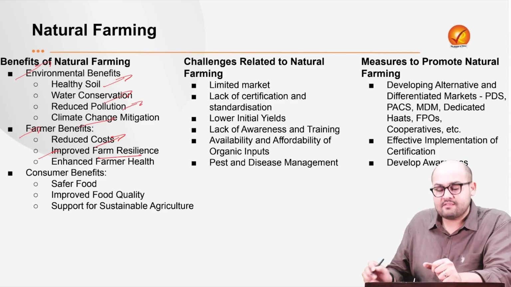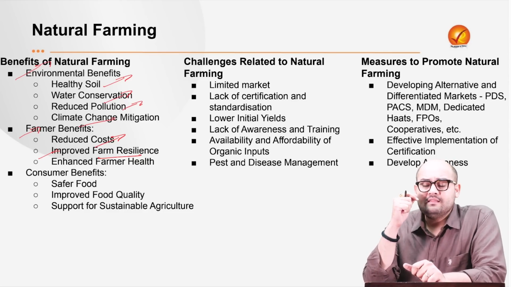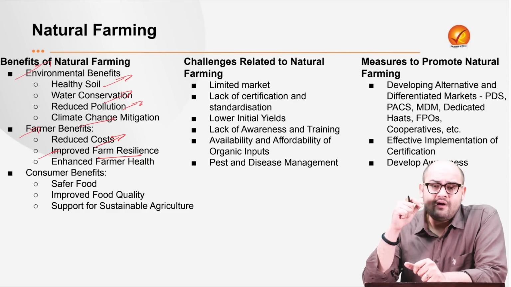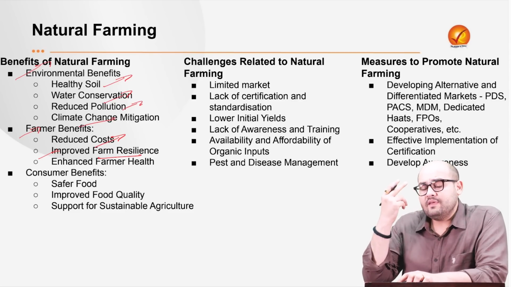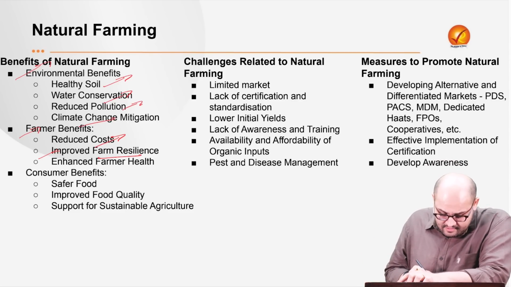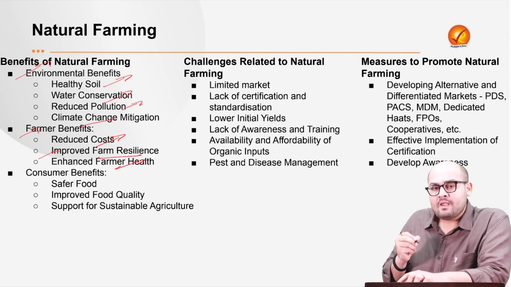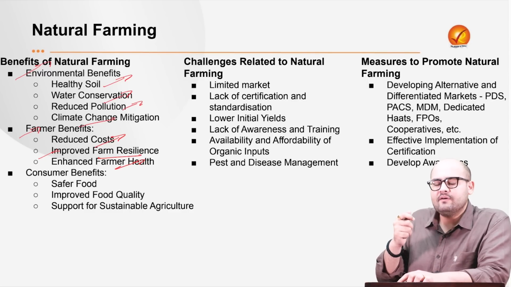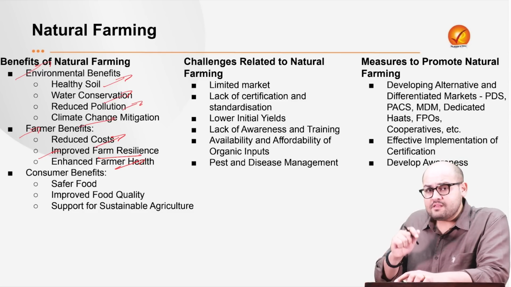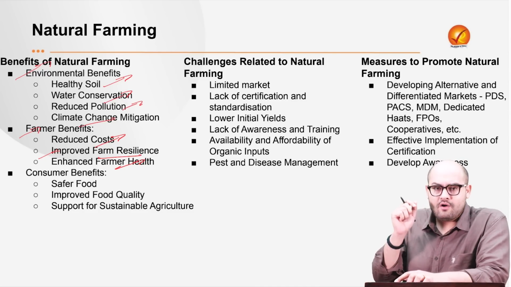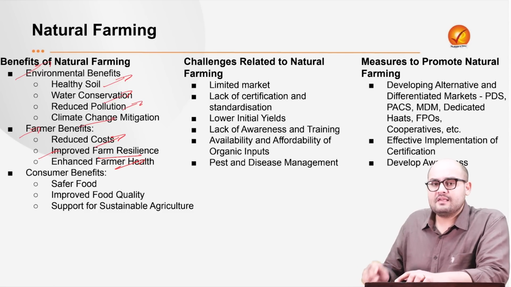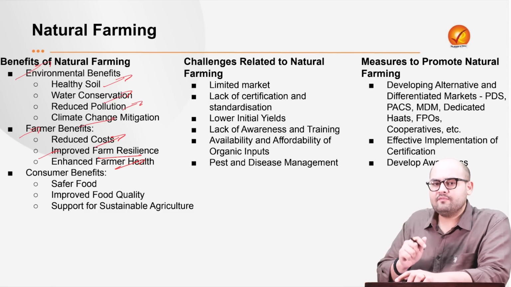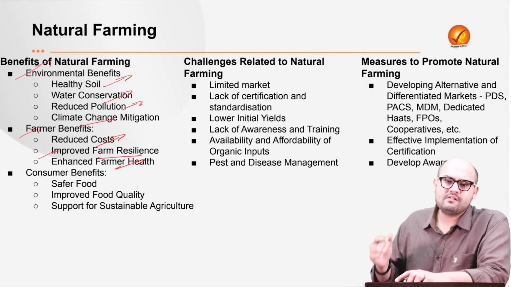Then improved farm resilience. What has been seen in the studies is that natural farming is more resilient to extreme weather events like floods, or we have got the droughts, right? Next is enhanced farmer health. Once the farmer uses chemical fertilizers, he is exposed to some very harmful chemicals. But once he is using the natural pesticides or the biopesticides or the biofertilizers, he is not exposed to such pollutants. Therefore, there is very less risk to his health.